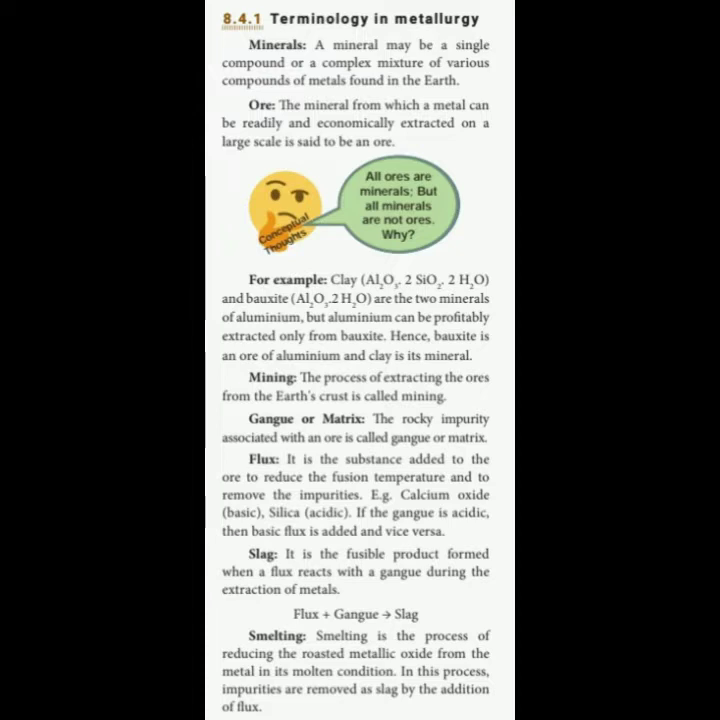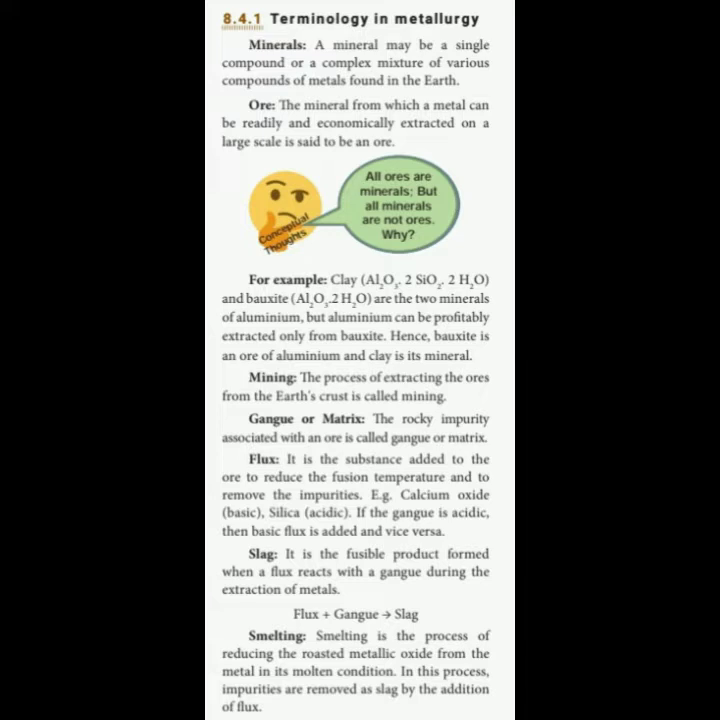First, what is a mineral? You already studied in geography lessons that a mineral may be a single compound or a complex mixture of various compounds of metals found in the earth. That means in the earth surface, the substances which are present as a compound or a complex mixture, we call a mineral. For example, clay is a mineral.